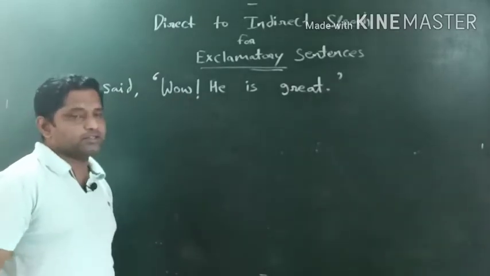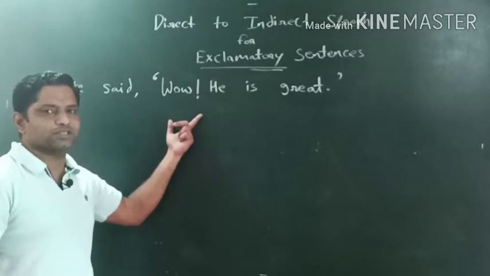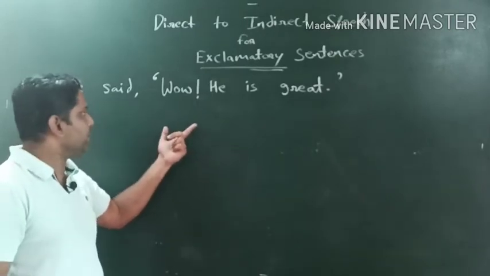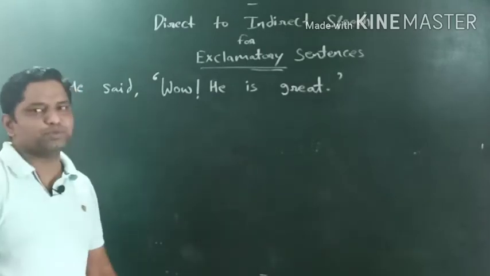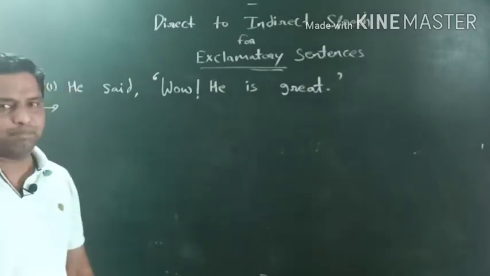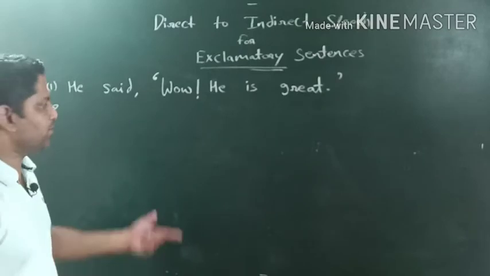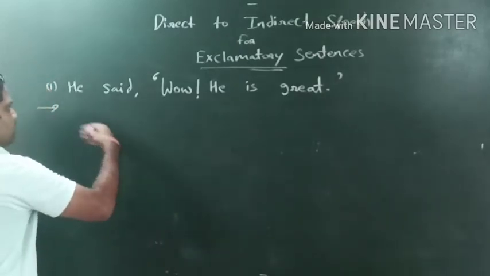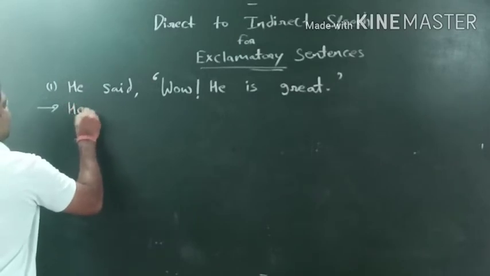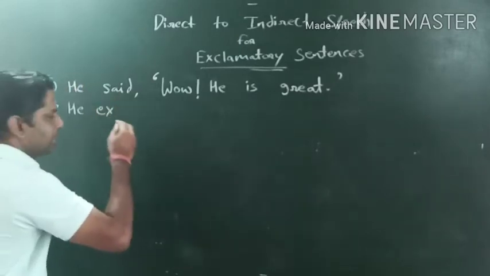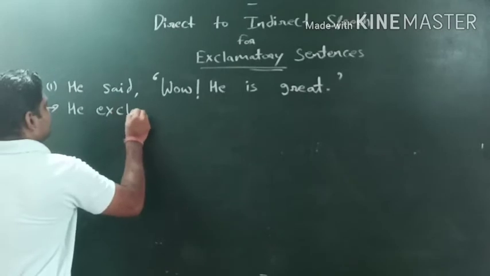What kind of interjection it is, that also we need to check, right? By reading the sentence, we can say it is a happy mood. So let's check according to the demand. So we will make it like he exclaimed, said becomes exclaimed, he exclaimed